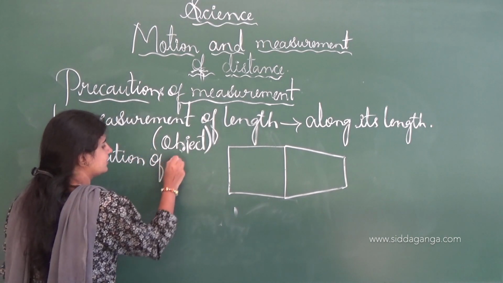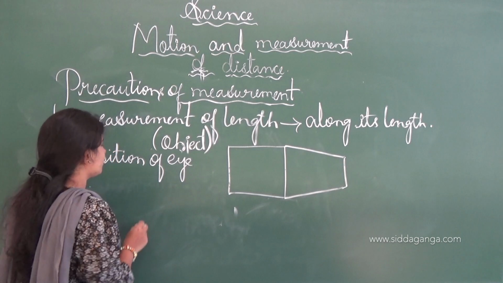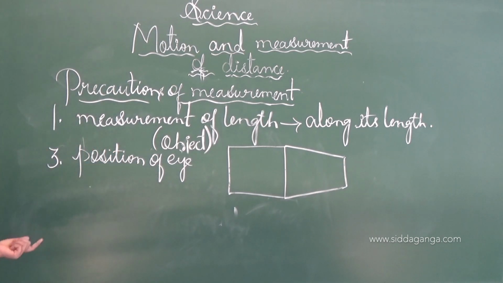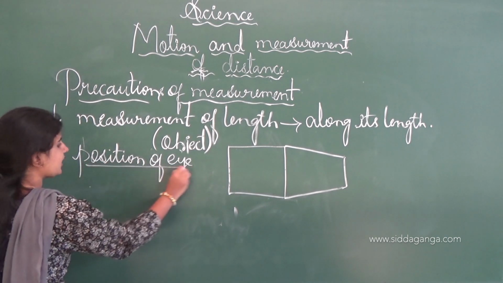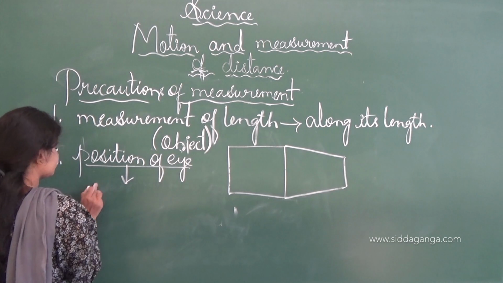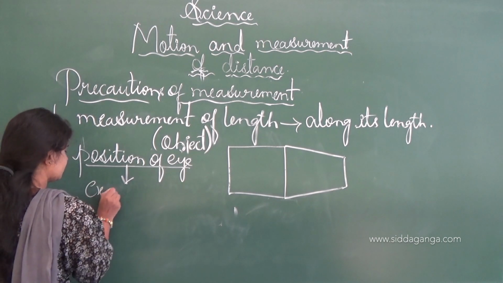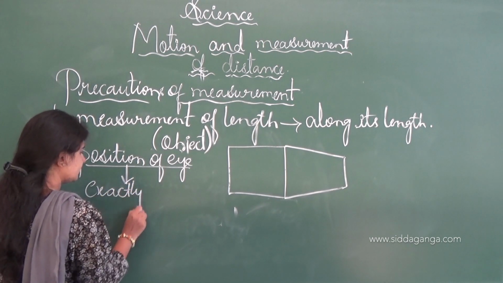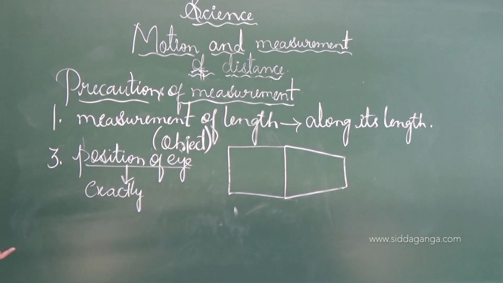Position of the eye is very important, and keep the eye exactly in front of this pointing. The position of the eye is exactly in front of the point.